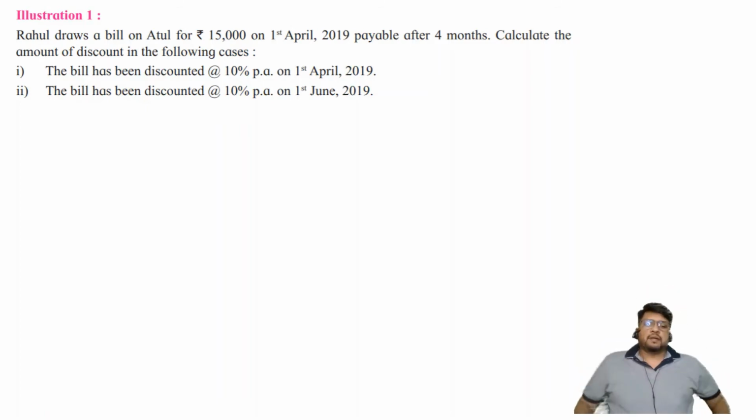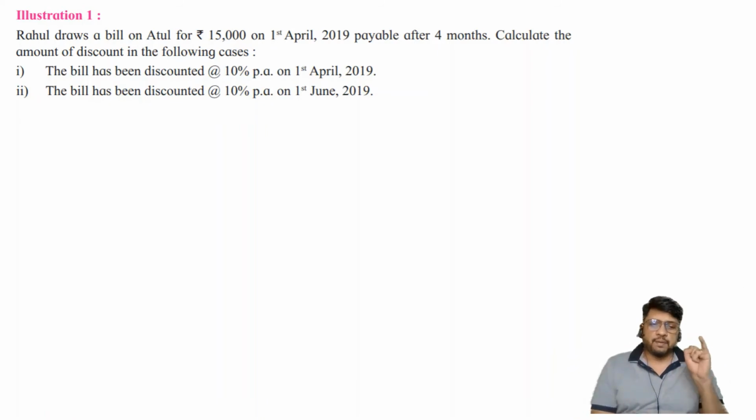Now remember, the bill is drawn on 1st April and the bill is for a period of 4 months. So April to May, May to June, June to July, July to August, 4 months. That is the period of the bill. So it is on 1st of August that the nominal due date will fall. Plus 3 days. That means 4th of August is the legal due date of the bill.